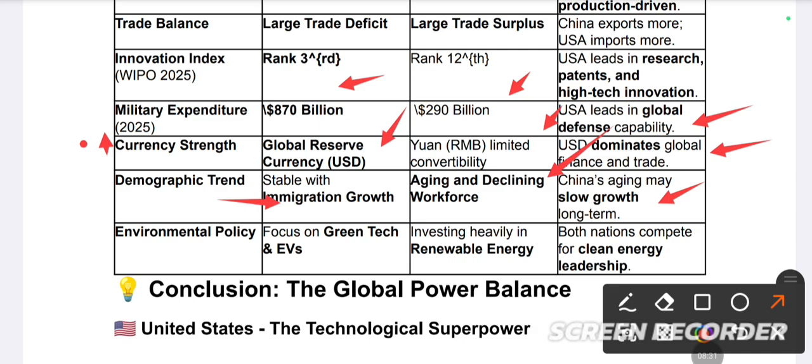Then we have environmental policy focused on green tech and EVs, investing in renewable energy. Both nations are competing for clean leadership. So both have good environmental policy. Countries like India, Bangladesh, and Pakistan have to work on their environmental policies. They should have a good balance.